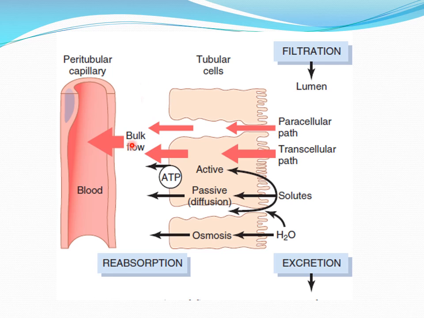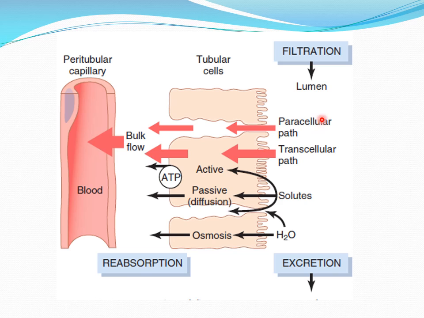Now, reabsorption is a two-step mechanism. One step is the transport of the substance from the tubular lumen to the renal interstitium. The second step is the transport of the substance from the interstitium to the blood. These two steps complete the reabsorption, and this includes various mechanisms.